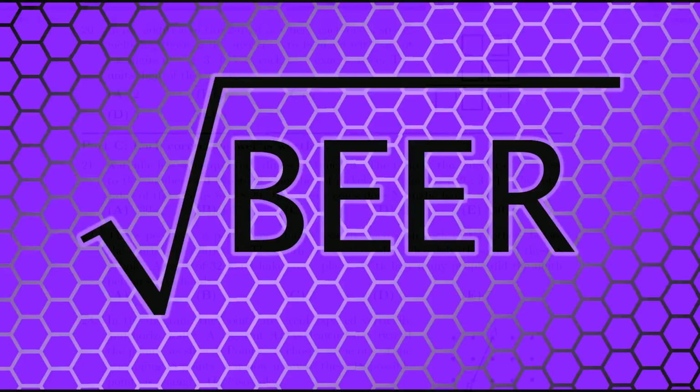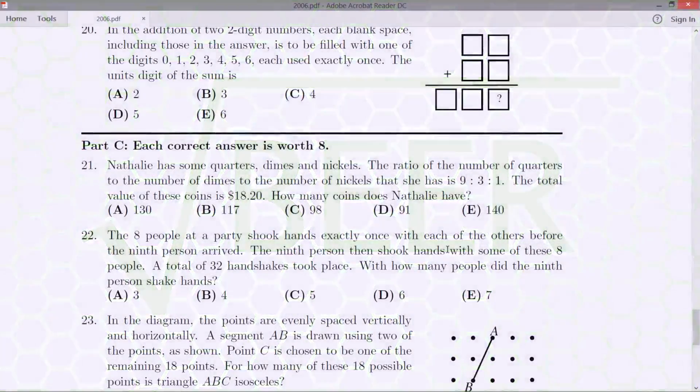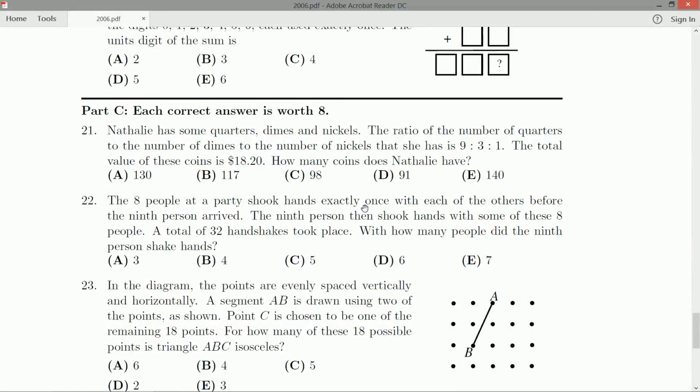We're looking at question number 22 on the 2006 Grade 8 Gauss paper. So what does question 22 have for us? The 8 people at a party shook hands exactly once with each of the others, before the 9th person arrived. Okay, so there were 8 people at a party,